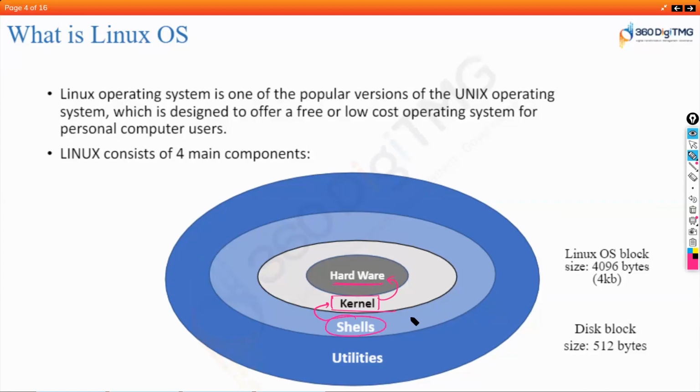These shells are nothing but your command prompts. Different types of shells are there in the Linux operating system. It is open source, remember. On top of that, you will have other utilities. Utilities are nothing but your software. In Windows also, we have different software. Similarly, you have utilities.